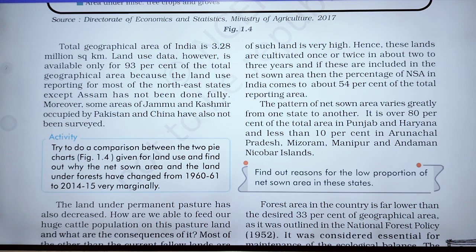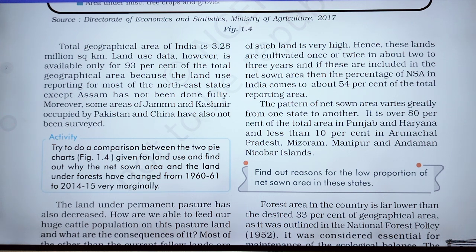Land use data, however, is available only for 93% of the total geographical area, because the land use reporting for most of the northeast states except Assam has not been done fully.